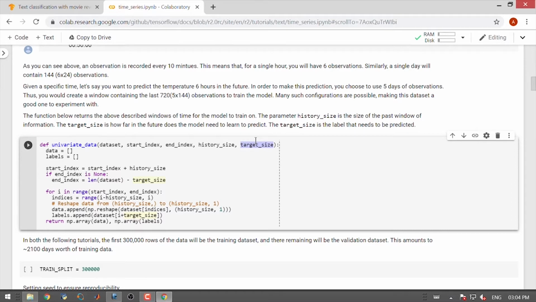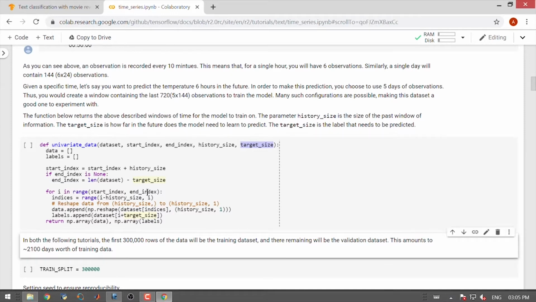The target size is the label that needs to be predicted. So, we define start and end index of the data and we perform some kind of a selection in the history to get the data and the corresponding labels.